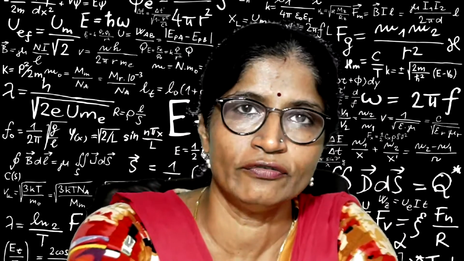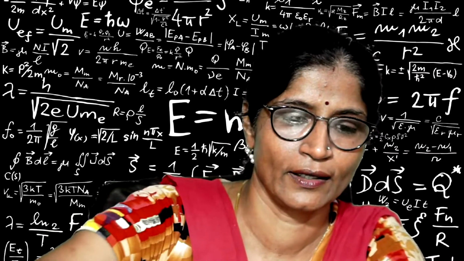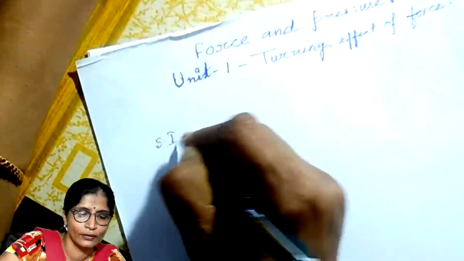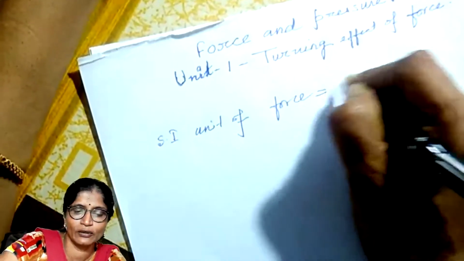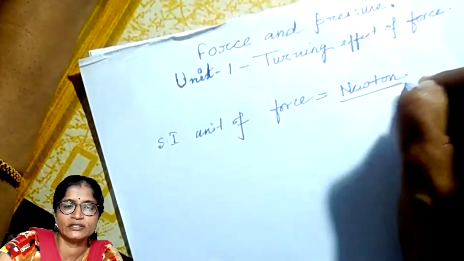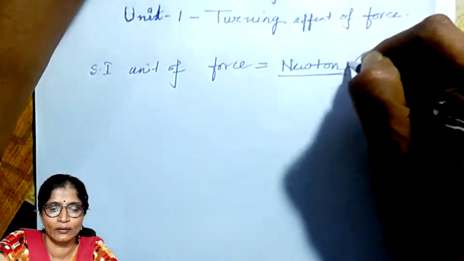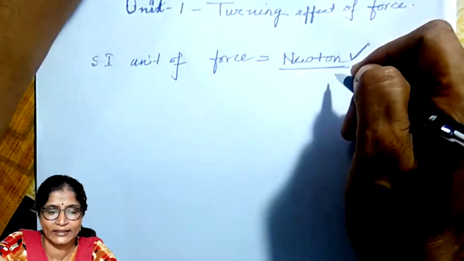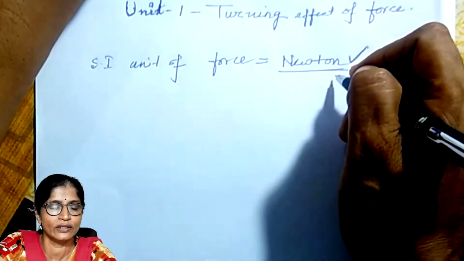Now next one is the unit of the force. The SI unit of force is the Newton. And what is this Newton? When a body of 1 kilogram accelerates with 1 meter per second square, then that is known as